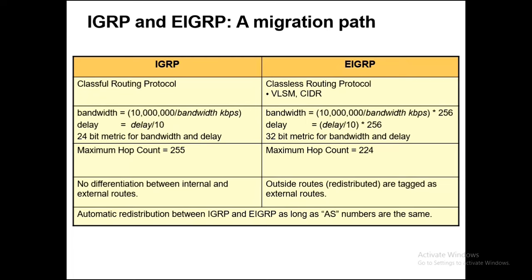But EIGRP, the classless routing protocol, sends the subnet mask and CIDR values with its routing packets. There is a 24-bit bandwidth metric for IGRP and a 32-bit bandwidth metric for EIGRP. Maximum hop count is 255 in IGRP, and maximum hop count in EIGRP is 224.